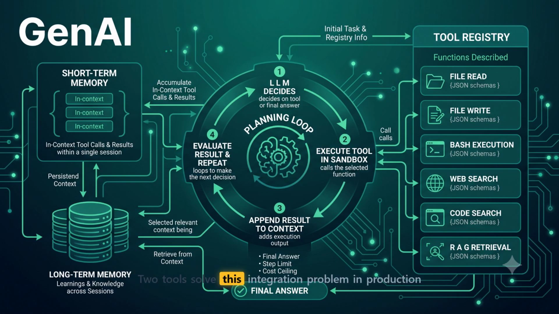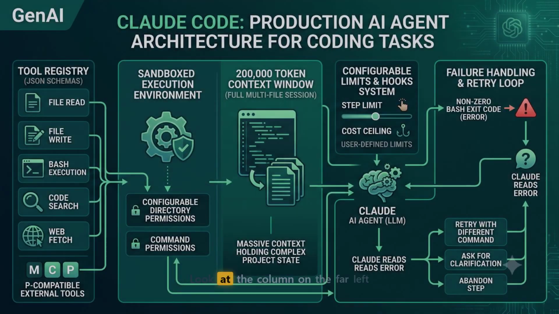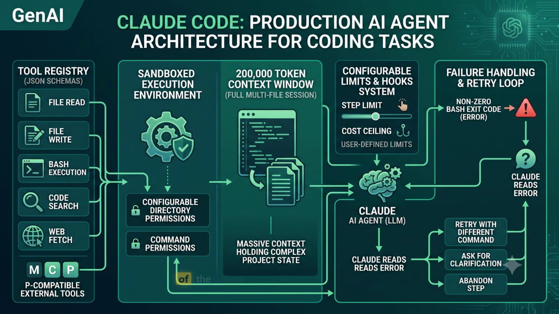2 tools solve this integration problem in production today: LangChain and the Model Context Protocol, or MCP. LangChain provides a massive ecosystem of pre-built tool wrappers and memory components, while MCP introduces a standardized open standard for how LLMs securely connect to data sources and development tools. But how do you actually implement the core planning loop itself so the model doesn't lose track of its original goal? Look at the column on the far left of the image to see exactly how Claude Code maps this abstract architecture onto production reality.